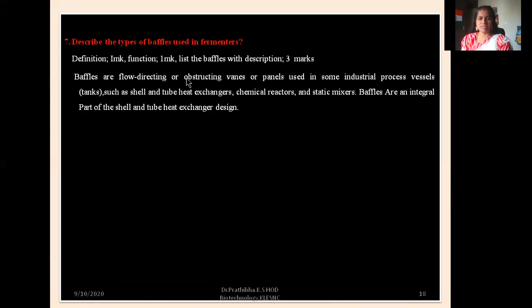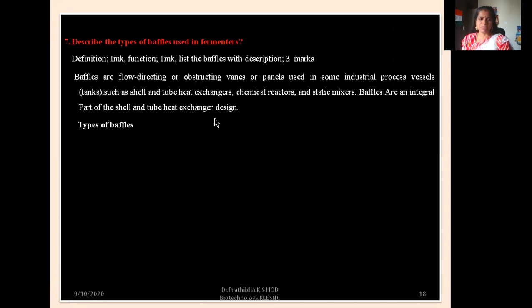Baffles are flow directing or obstructing vanes or panels used in some industrial process vessels or tanks, such as shell and tube heat exchangers, chemical reactors, and static mixers. Baffles are an integral part of the shell and tube heat exchanger design.